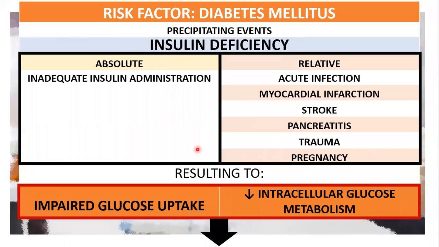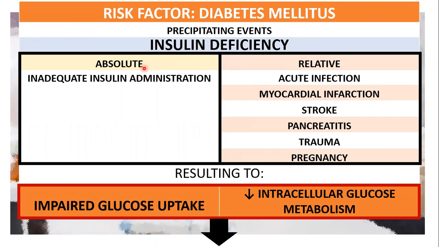So let's start. The most important risk factor that we have to consider is the presence of diabetes mellitus in our patient, followed by the precipitating events of absolute and relative insulin deficiency.